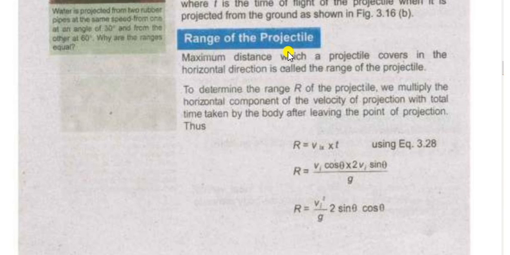This is the range of projectile. Maximum distance which a projectile covers in the horizontal direction is called the range of projectile. Now, range of projectile can be obtained by multiplying the velocity along x-axis and the time of flight. And we know that the initial velocity of the projectile was vi cos theta along the x-axis, and the time of flight was 2 vi sin theta over g, and when we solve this, R is equal to vi square over g into 2 sin theta cos theta. So this is the range of the projectile.